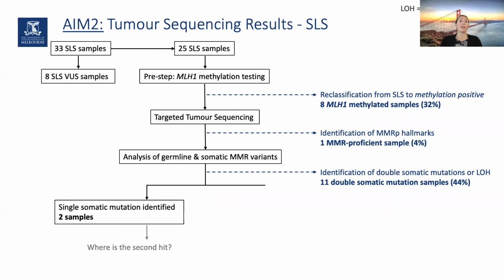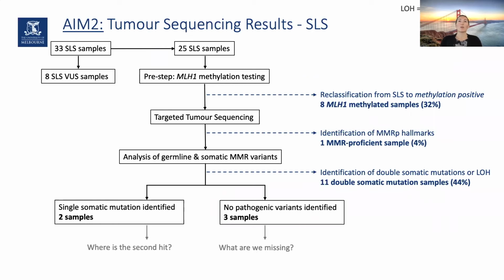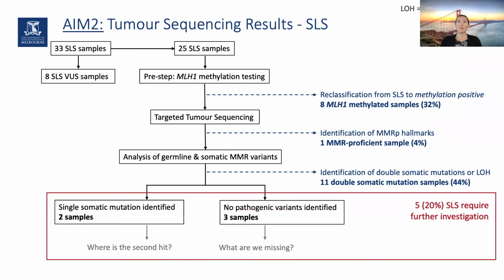We were wondering whether possibly the cause could be that we just didn't identify the second hits, as we have shown here that the double somatics are in fact the largest group from the SLS cohort. And in 3 samples, we haven't found any pathogenic variants. So we're asking ourselves, is it something that we are perhaps missing? Because the tumor does show MMR deficiency. So these are currently 5 SLS samples which require further investigation.